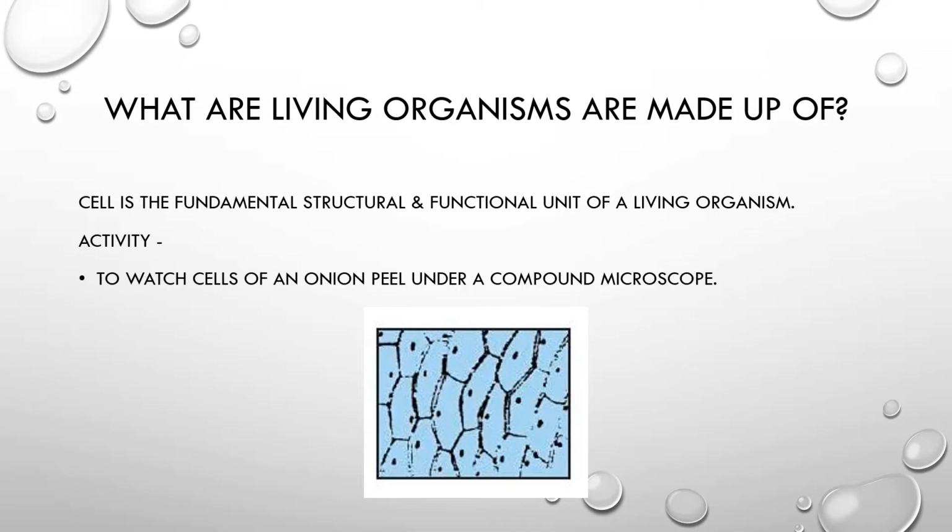Now let us see what living organisms are made up of. As we all know, all living organisms are made up of cells. It is just like a building which is made up of walls, roof, and flooring, and the basic unit to build this building is a brick. Similarly, in human beings, or in any living organism, especially multicellular organisms, the body is made up of small units, the fundamental unit, which is known as the cell.